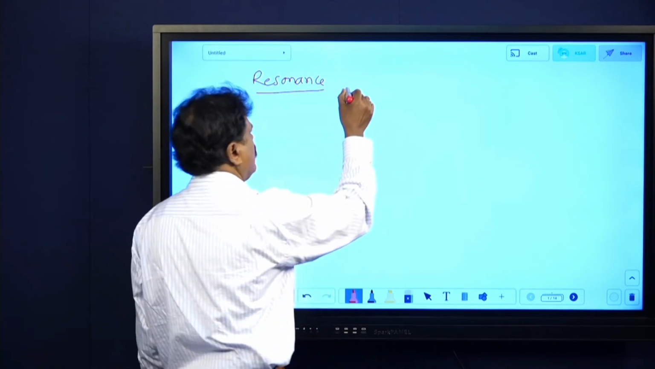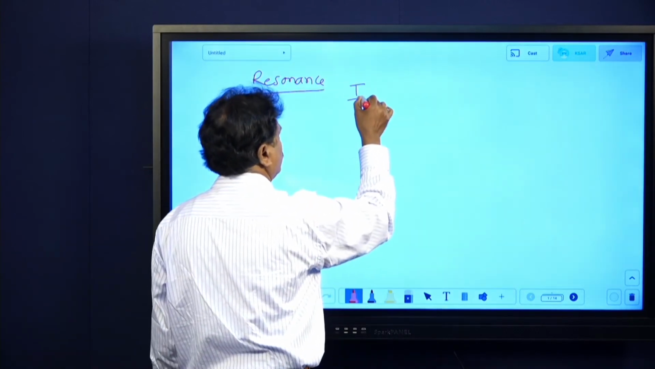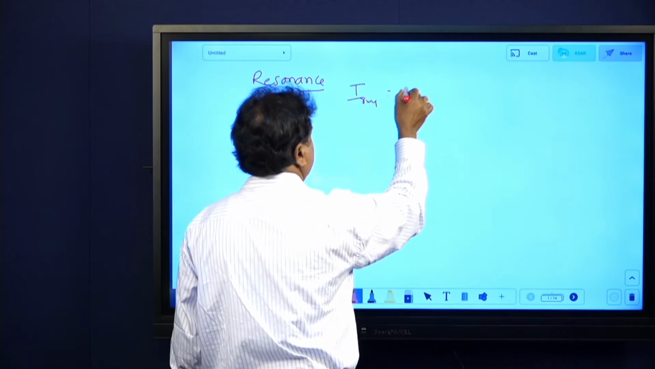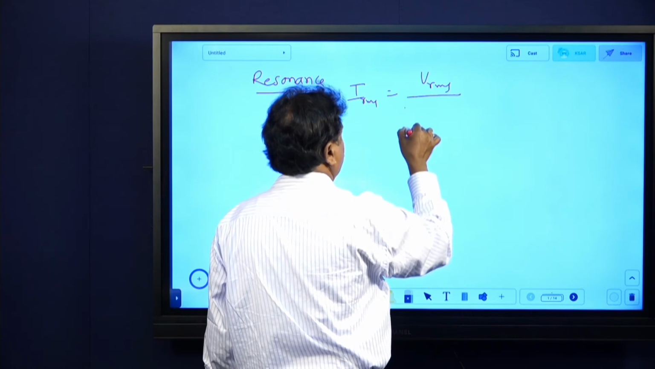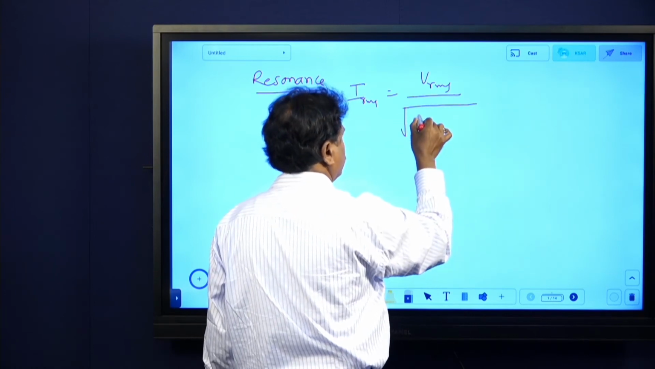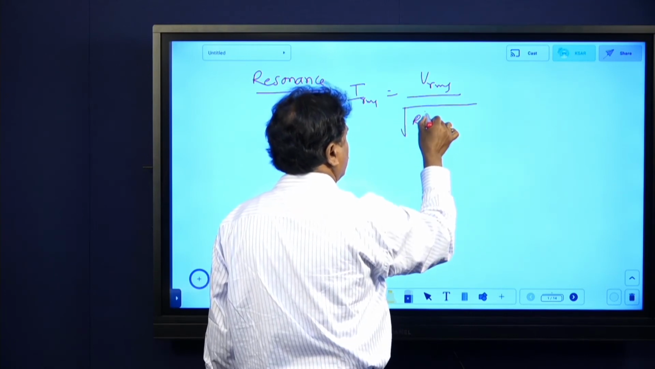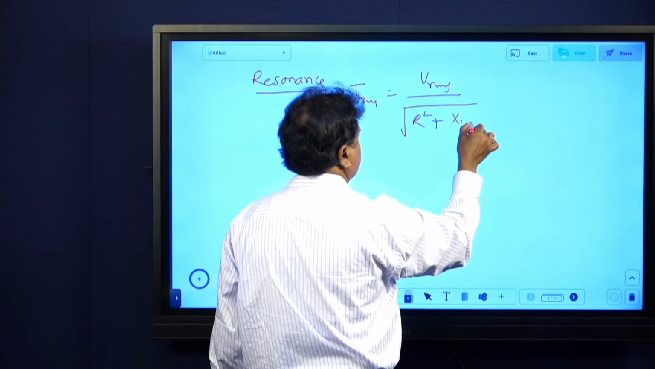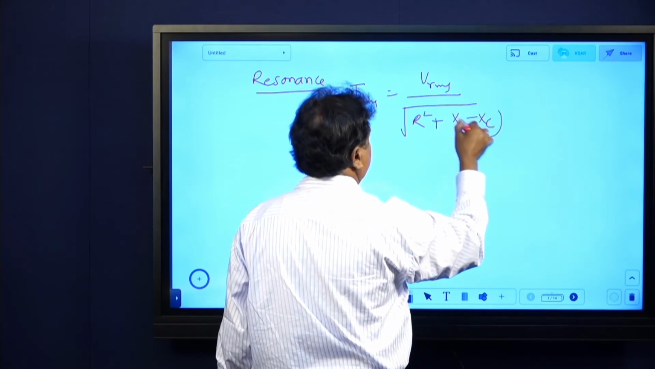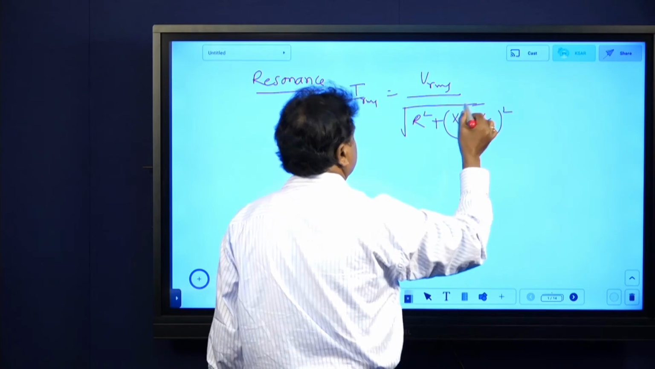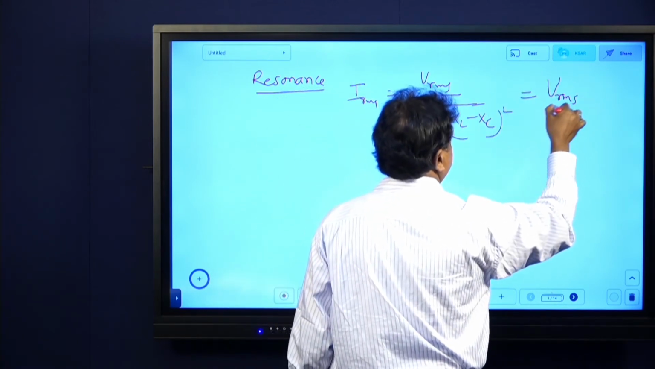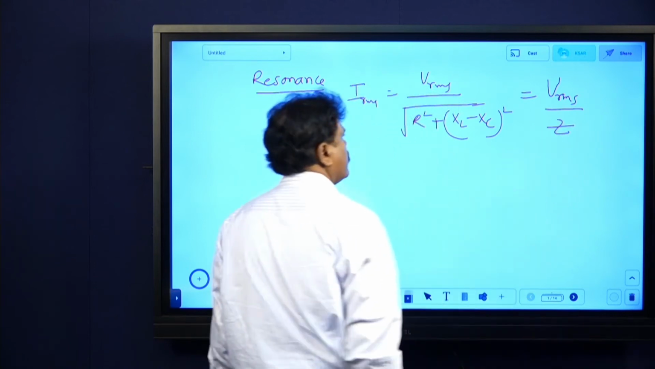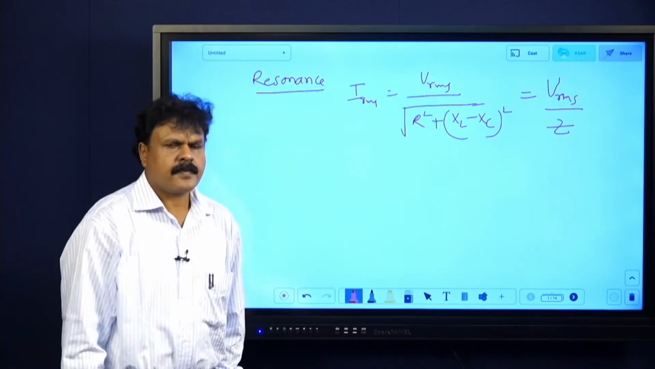Say IRMS equals Vrms by, what shall I write? Vrms by root of R square plus XL minus XC whole square. Or even just simply, if you want, Vrms by Z. Vrms by Z. Now that is resonance.